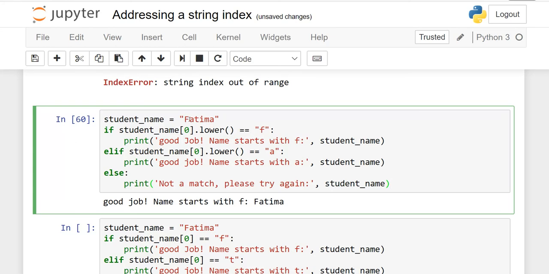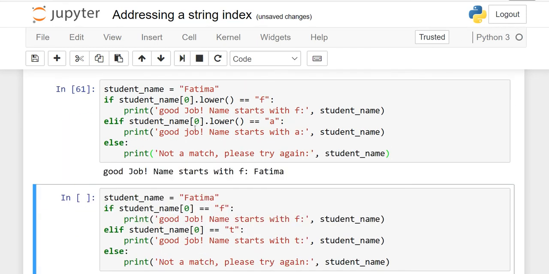Though we have Fatma starting with capital F, here I have written a small f. System will check from here. If the student name starts with F and this is true, so when I run it, good job, name starts with F. System will not go here and here. So this dot lower removes the case sensitivity.